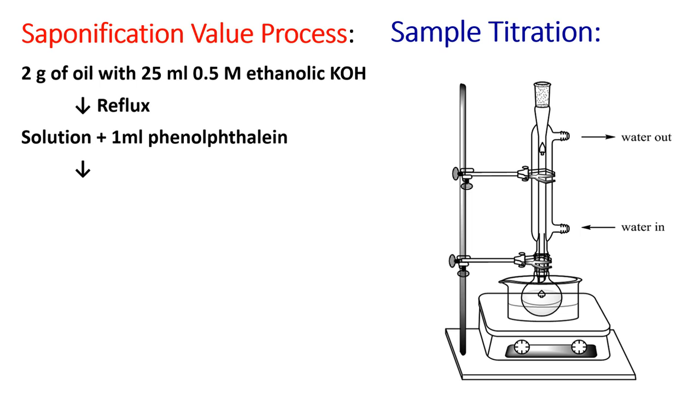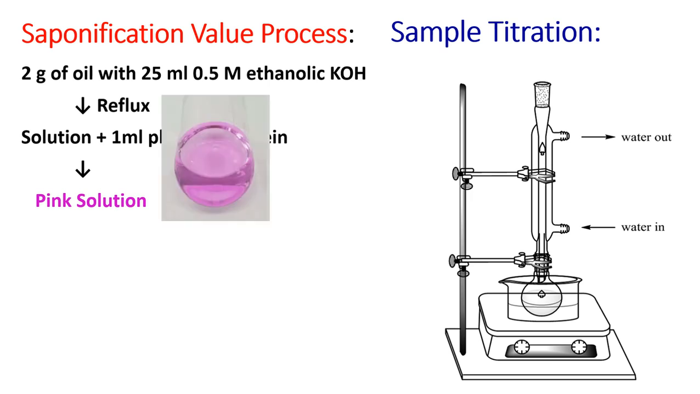The moment you add phenolphthalein to this kind of solution, it turns pink because the solution has 0.5 molar ethanolic KOH, and in alkaline pH phenolphthalein shows pink color. So there are chances that your conical flask will look like this. The solution in the conical flask will look pink, or sometimes a darker shade can appear.